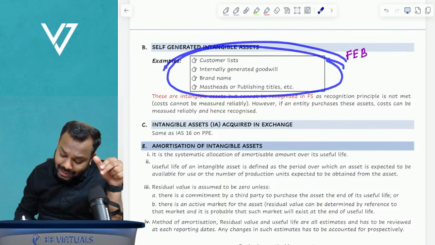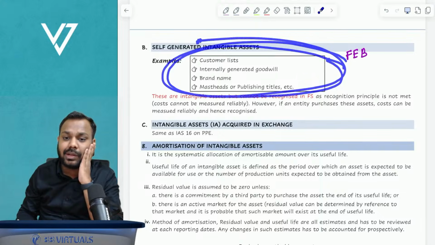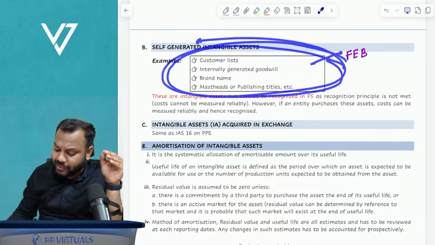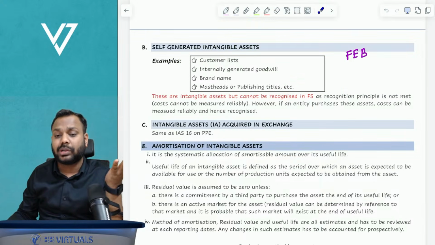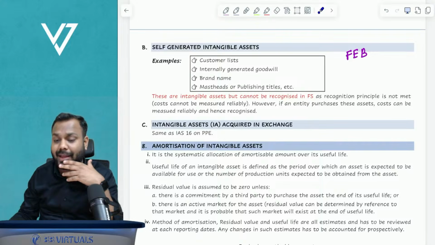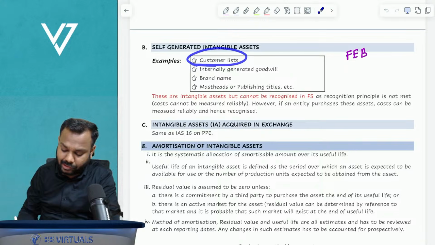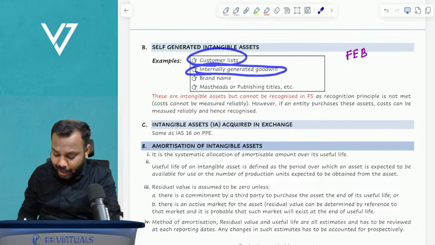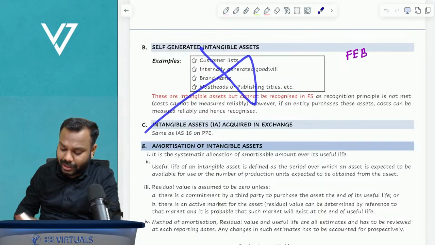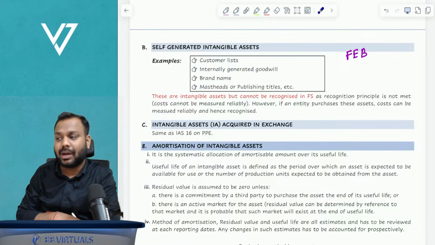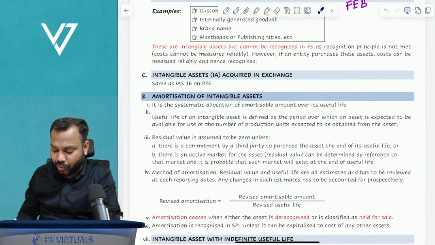Here, these intangibles definitely give me future economic benefits, but there is no cost. So will I recognize it as an intangible asset? No. So customer lists, internally generated goodwill, brand name, or publishing titles, all these are not recognized in the financial statements.